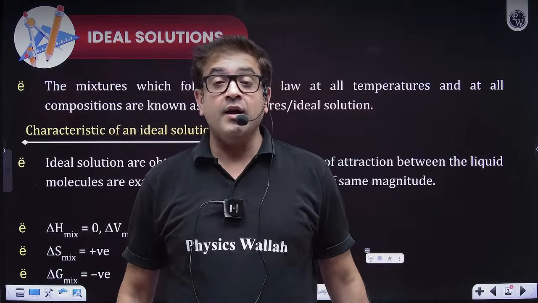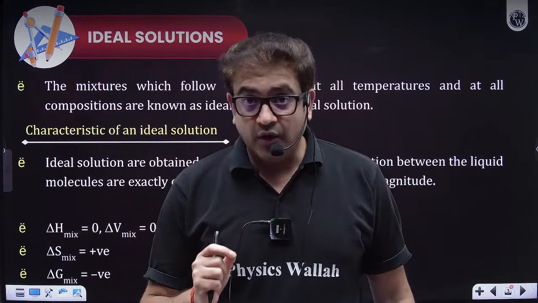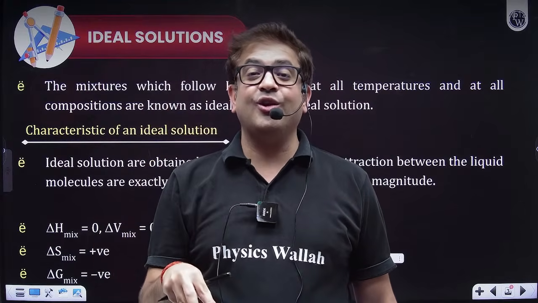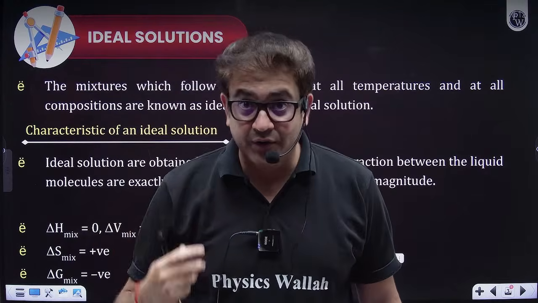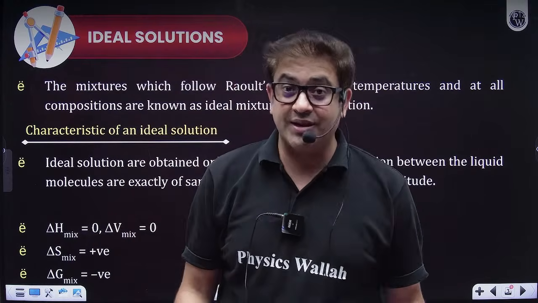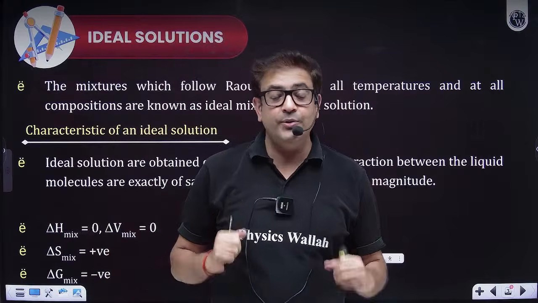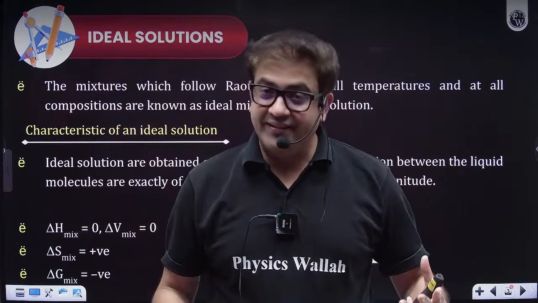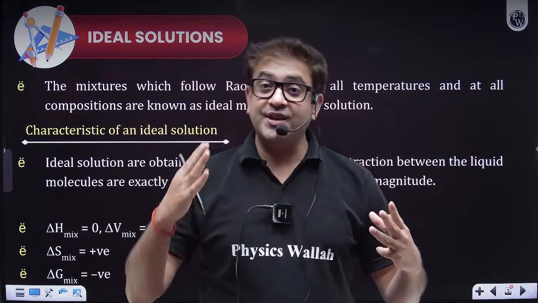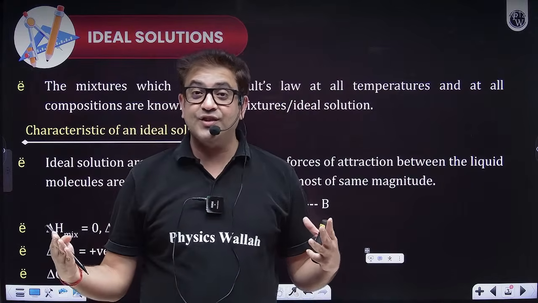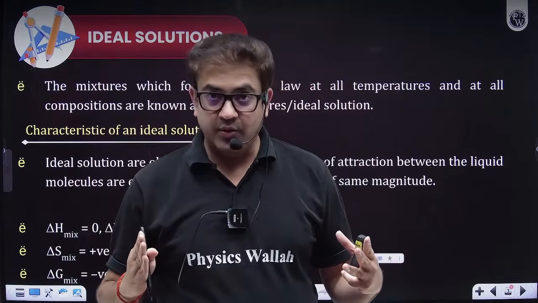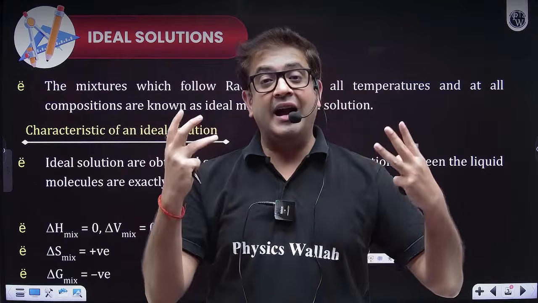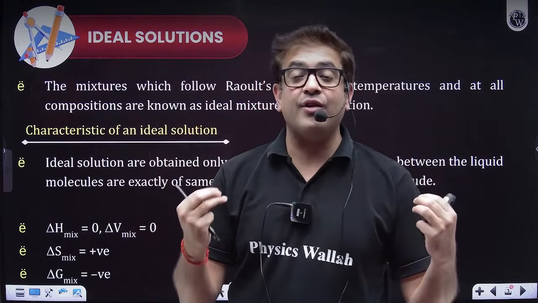Now what new? After discussing, we saw that whenever you dip a non-volatile solid solute in a volatile solvent, the vapor pressure of the solvent gets reduced, because now it is not a pure solvent, it is a solution having a non-volatile solid solute. So the pressure will decrease, and the decrease in pressure with respect to the initial vapor pressure of the solvent is called relative lowering. After that we used Raoult's law and Dalton's law and formulated the formula for a solution.